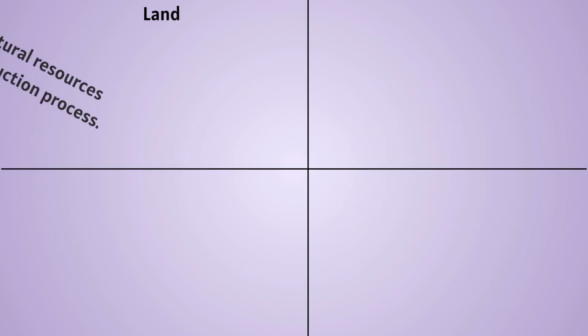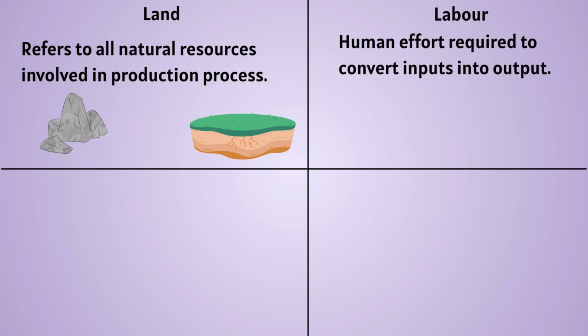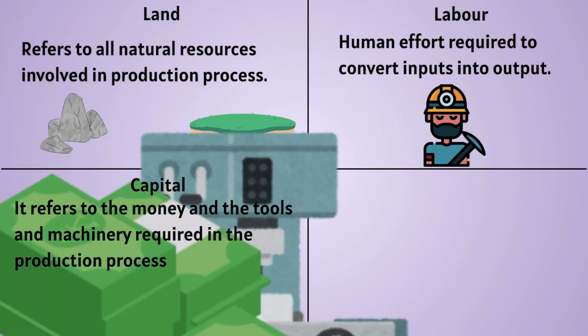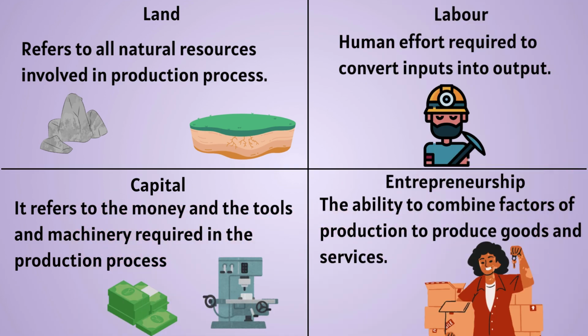Land as a factor of production refers to all the natural resources that are involved in the production process. Labor, on the other hand, implies the human effort that is required to convert inputs into outputs. Capital not only refers to the money but also the tools and machinery required in the production process. And lastly, we have entrepreneurship, which is the ability to combine all the other factors of production in order to create new goods and services.